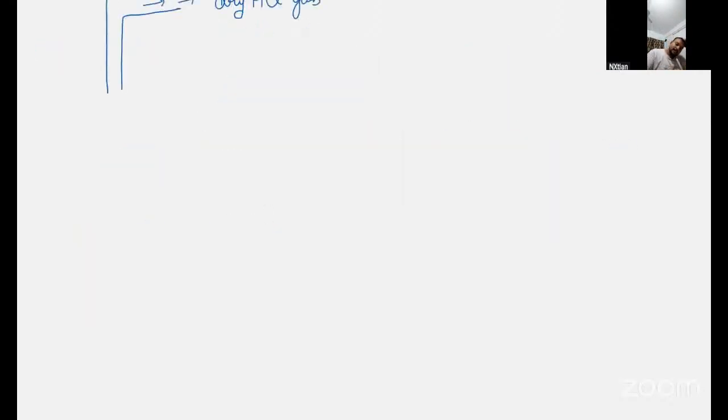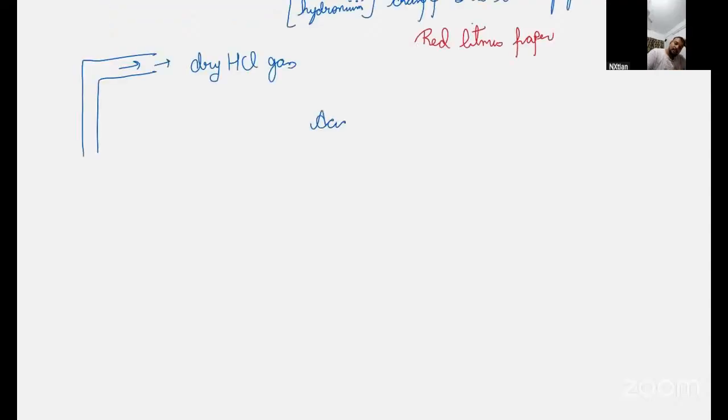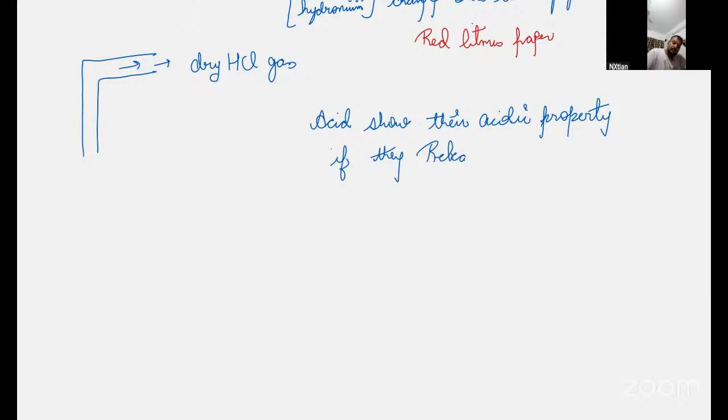So we can say that acids show their acidic property if they release H plus ions.